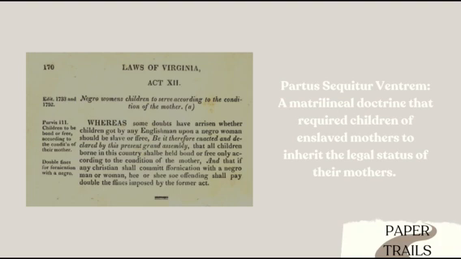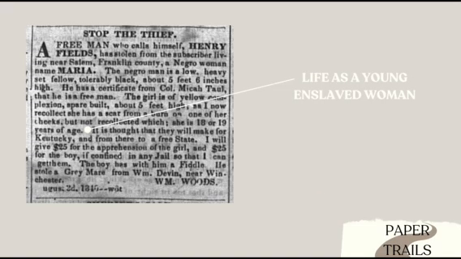Life as a young enslaved woman was vastly different from the life of an enslaved man. Women were often subject to additional abuses, for example, sexual assault. Partus Sequitur Ventrum was created to enable white men to rape enslaved women and then reap the benefits later. The mixed-race child of an enslaved black woman and a free white man became the property of the enslaved woman's owner, increasing the slave owner's profits in the long run.